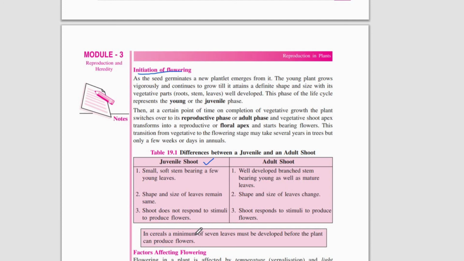In cereals, a minimum of 7 leaves must be developed before the plant can produce flowers. That is a condition in cereals: at least 7 layers of leaves should be formed, and only then is it converted to its adult phase. So this is the initiation of flowering.